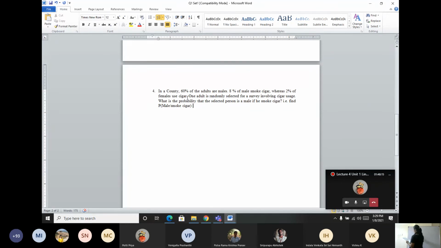So you will have 0.08 into 0.6 divided by 0.08 into 0.6 plus 0.02 into 0.4, that will be 0.857. So 85.7%, he could be a smoker.